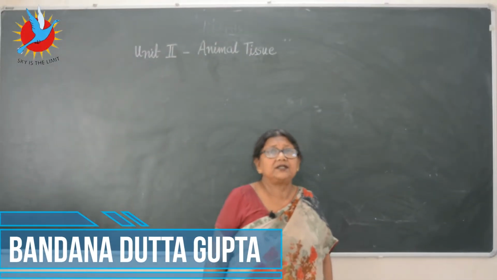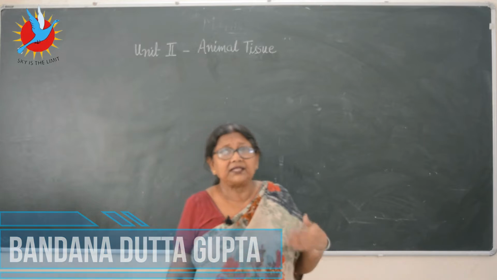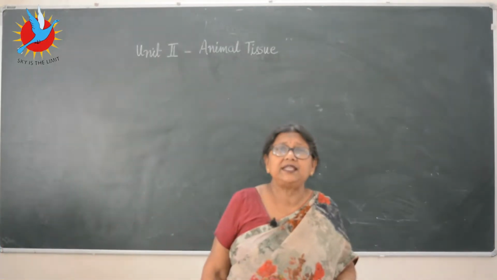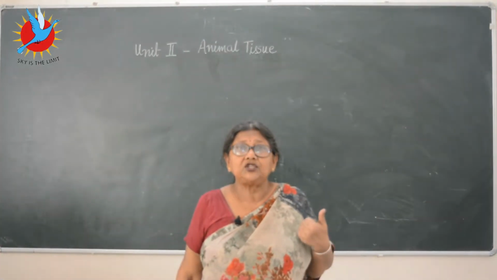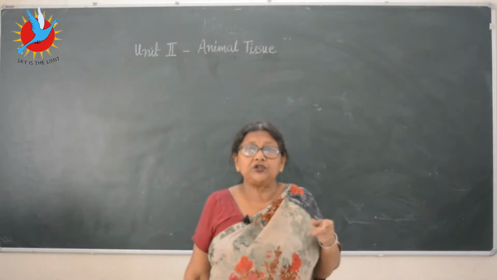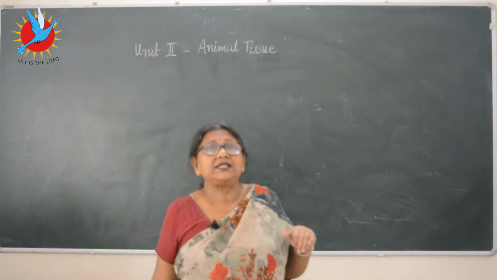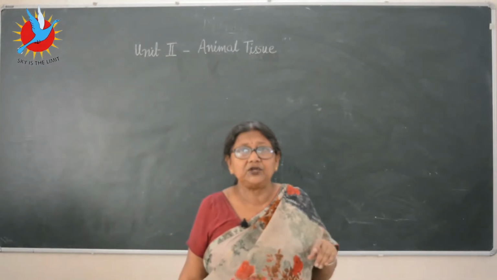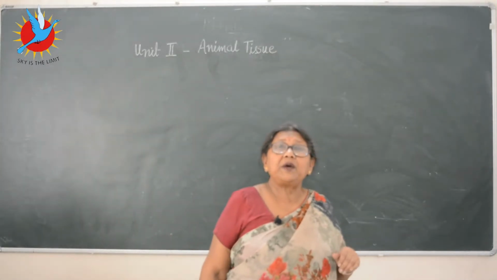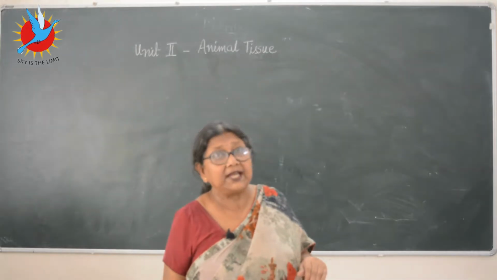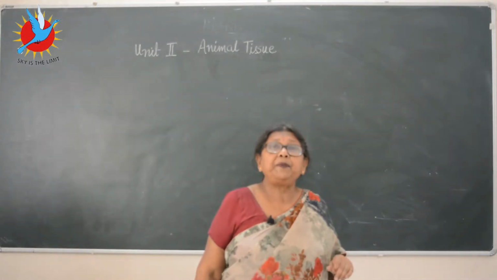Hello students, so we continue from the previous lesson that we did. We started the topic tissue. First unit we finished, the plant tissue. In the previous class we had started the animal tissue, the second unit, and the first part of the animal tissue we have already done, that is the epithelial tissue.